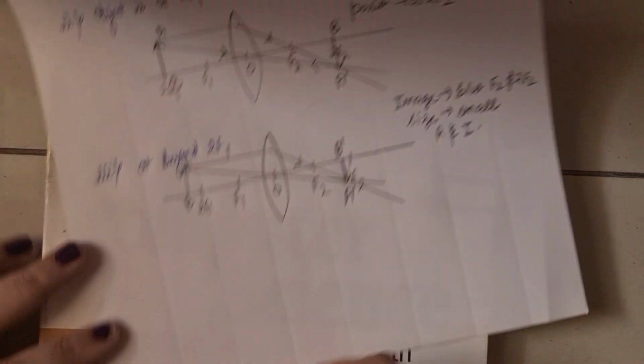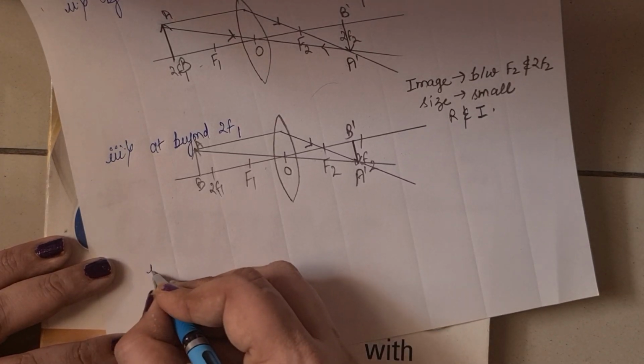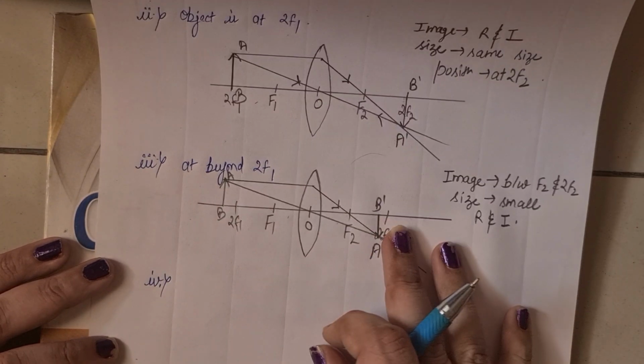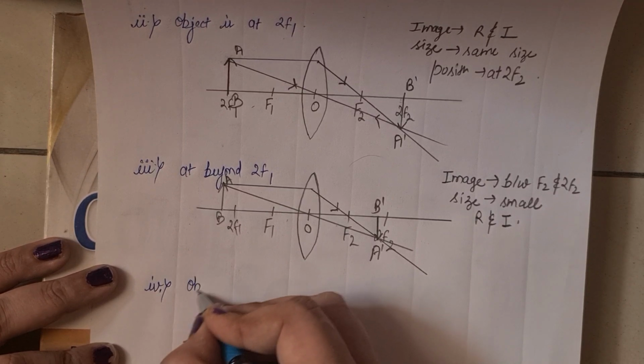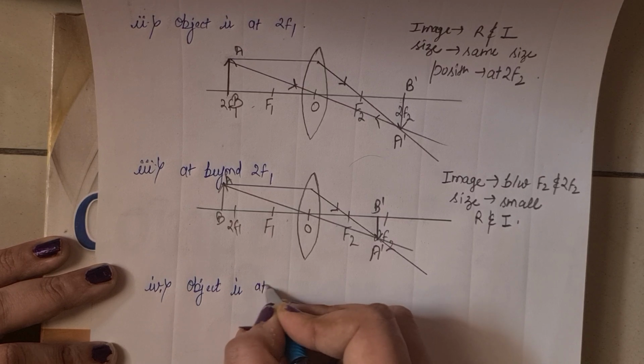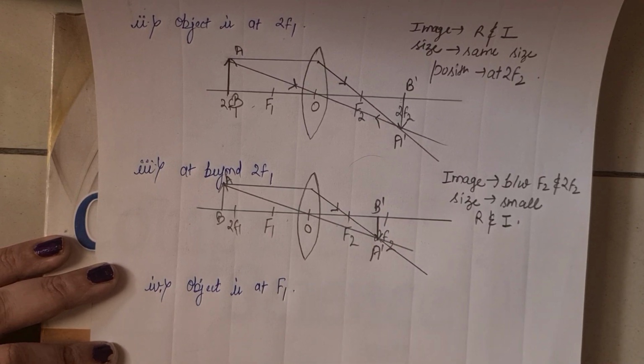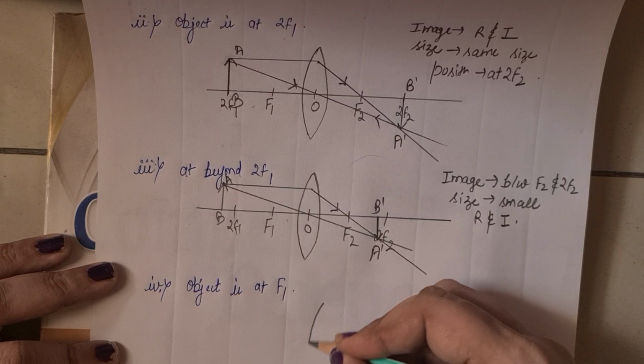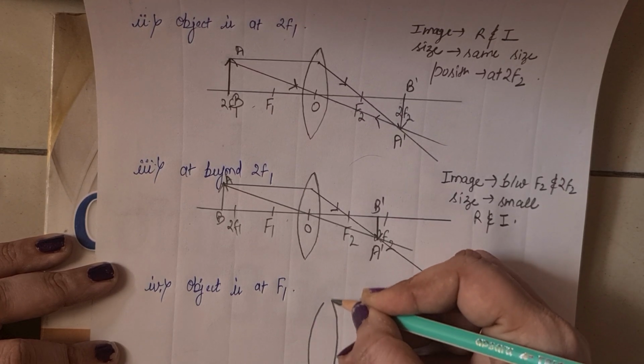The fourth case is when the object is at f1, that is the first focus. So it is again a convex lens.